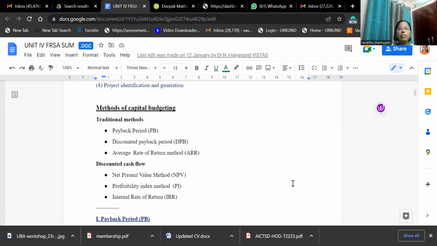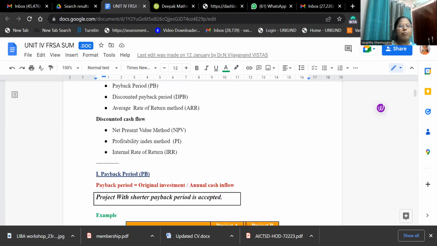In case of the discounted cash flow method, we follow net present value method, profitability index method, and internal rate of return method. In the discounted cash flow method, we consider the time value of money. But as far as the traditional method is concerned, the company will not consider the time value of money. We'll see one by one.